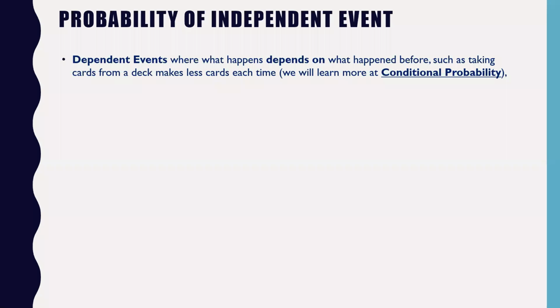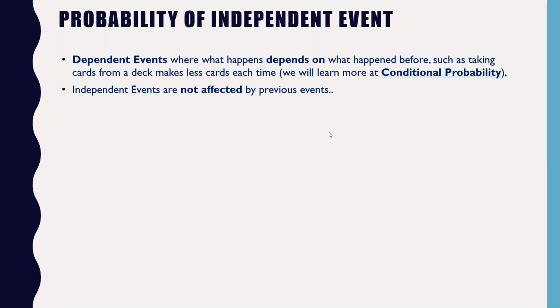Okay, so it's a dependent event because when picking one card and keeping it aside, then picking another, the probabilities will differ. If you have 52, then the probability will be out of 52. Then if you pick one card and keep it aside, the probability of another event will be out of 51. If you take another card and keep it aside, the probability will be out of 50, and so on. So probabilities are changing. The incidence of one event changes the probability of the other, so it is a dependent event. We will learn more in conditional probability. What is an independent event? I will also discuss that in conditional probability in this chapter.